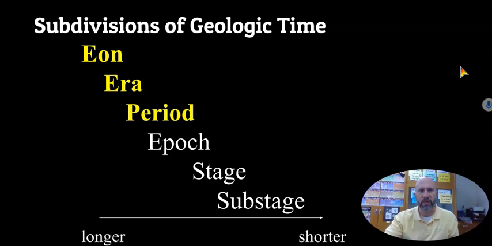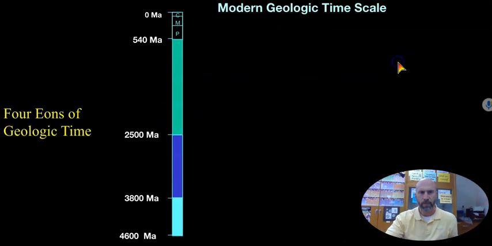So we break it down a little bit differently into eons, eras, and periods, and you can go smaller than that. I really want you to try to remember the eon, era, and period breakdown, and the easiest way, I think, is alphabetically: E, O, E, R, and then P, from big amounts of time down to smaller periods of time.